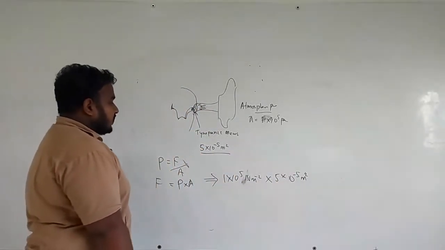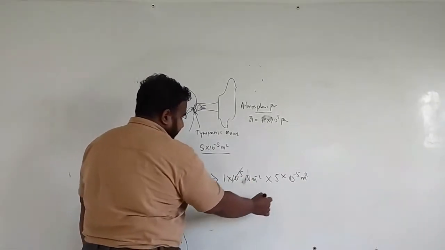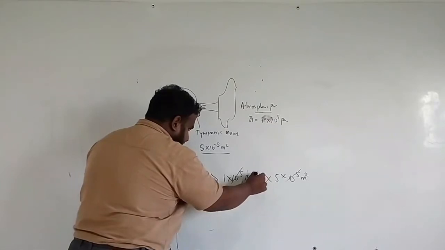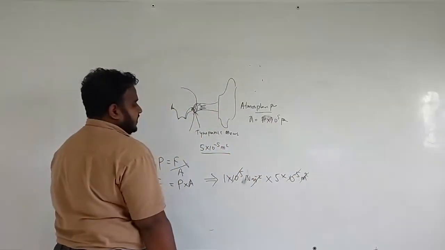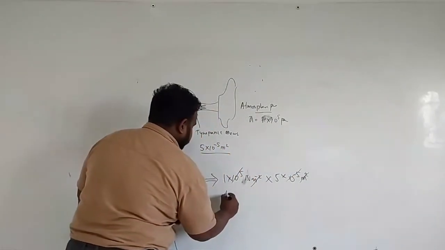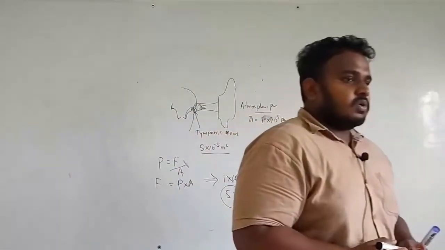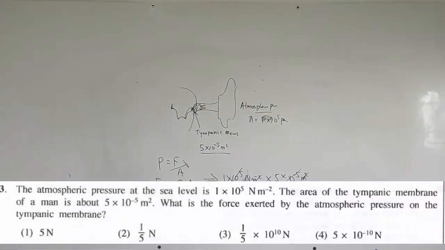In the calculation, 10 to the power of 5 and 10 to the power of minus 5 cancel each other, and the m minus 2 and m squared cancel each other. So 1 into 5 newton is the force exerted. The answer will be the first one.